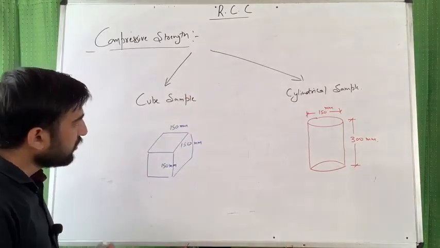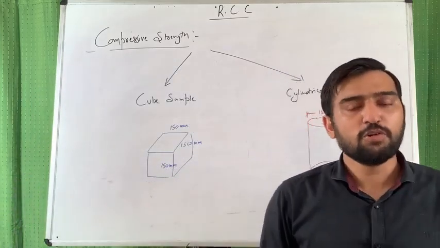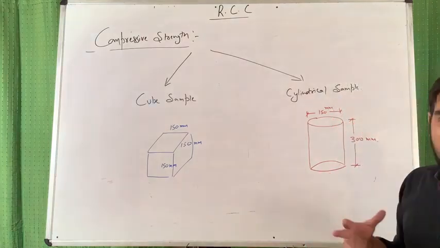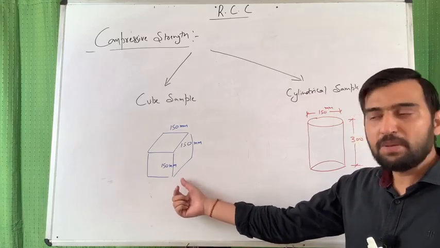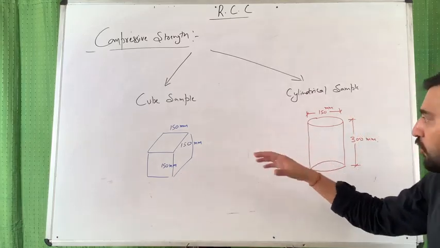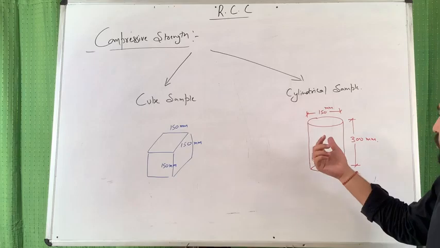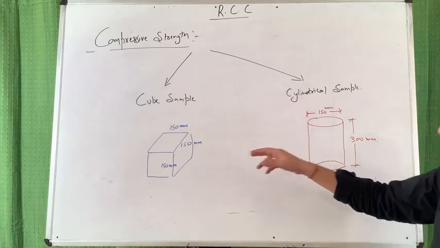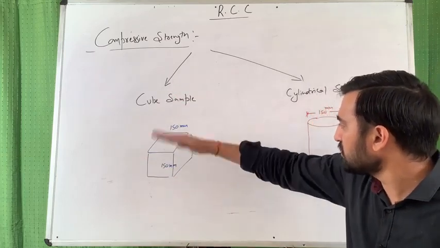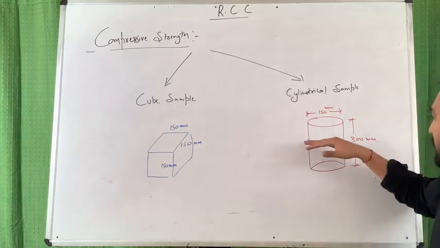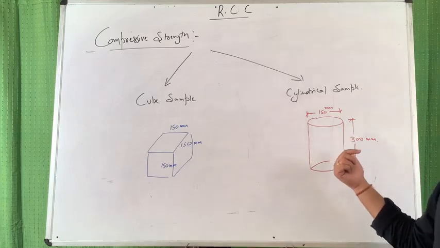If somebody asks you which sample gives an overestimated value and which gives an underestimated value, from common sense you can feel that the compressive strength of the cube sample will be higher than that of the cylindrical sample. Why? Because of the symmetrical arrangement in all three directions. In the cylinder, you cannot find this much symmetry.